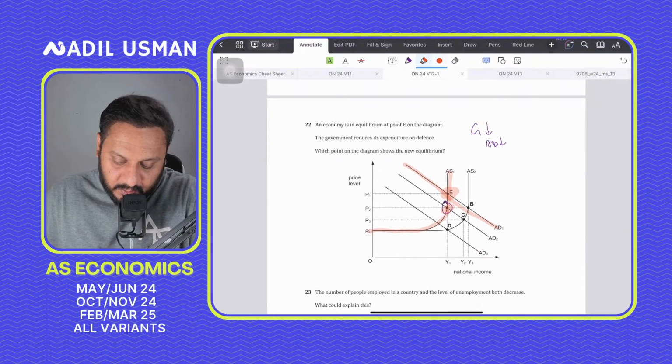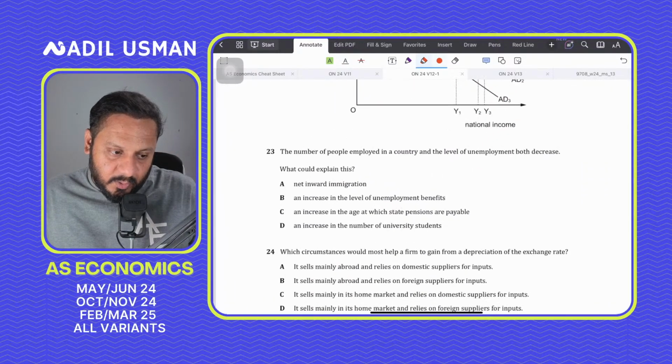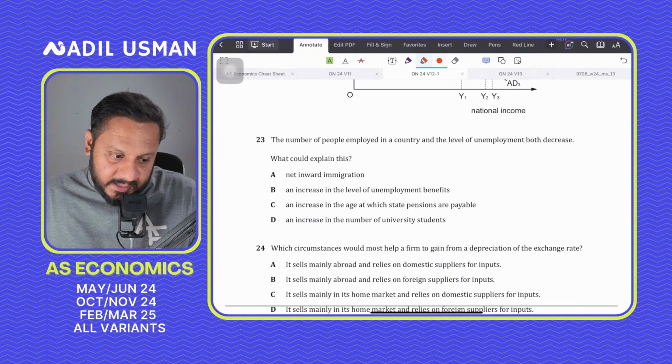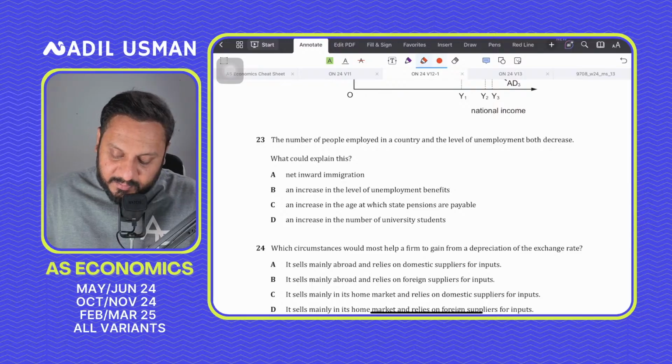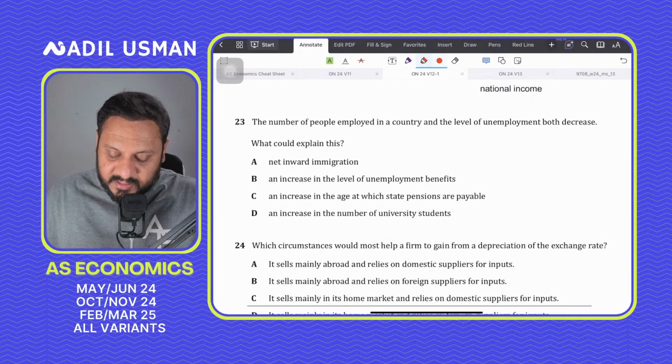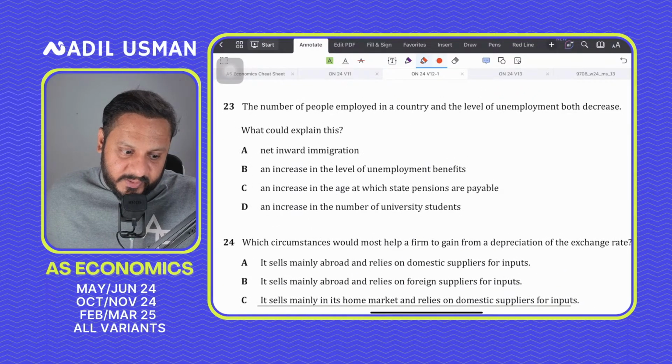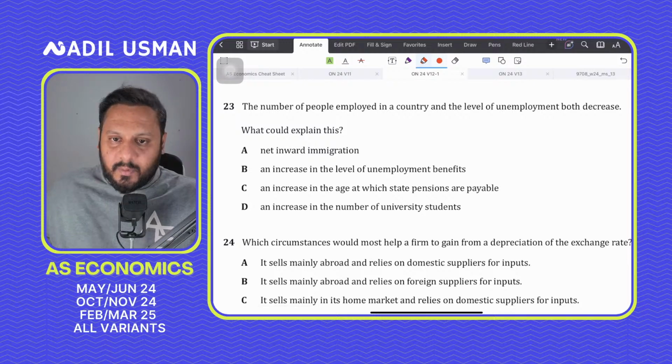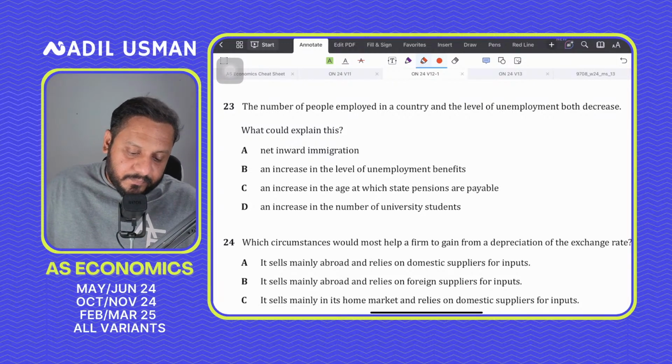When the demand goes down, equilibrium falls to A. Question number 23 says the number of people employed in a country and the level of unemployment both decrease. Yes, guys, what is the answer to question number 23? These are confusing MCQs. That is why I'm giving you time to first read the question.